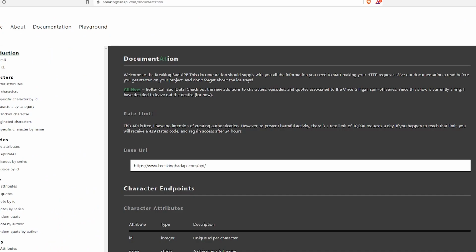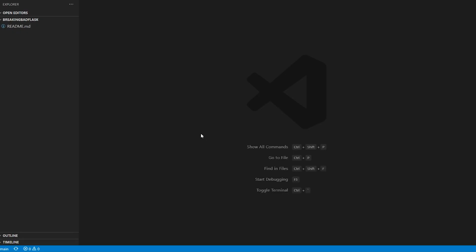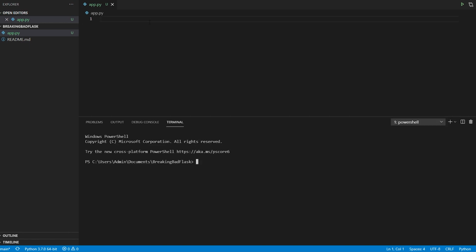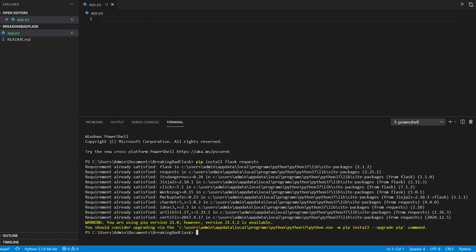So the way we handle this is using Python, and this is my Visual Studio Code. Here I'll start by making an app.py file. You will require 2 modules for this project. The first module is Flask, so you have to type pip install Flask, and another module named requests. This request is quite different from the one we have in Flask. So pip install Flask, pip install requests.